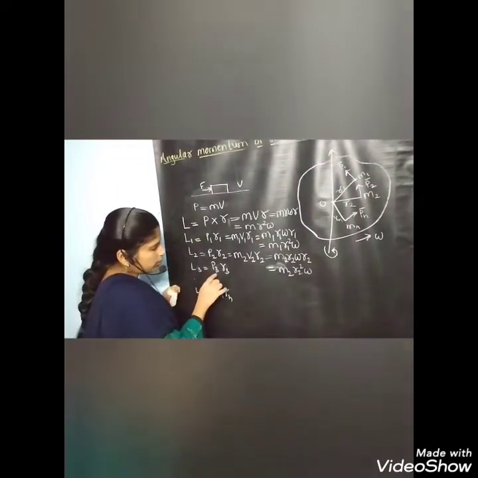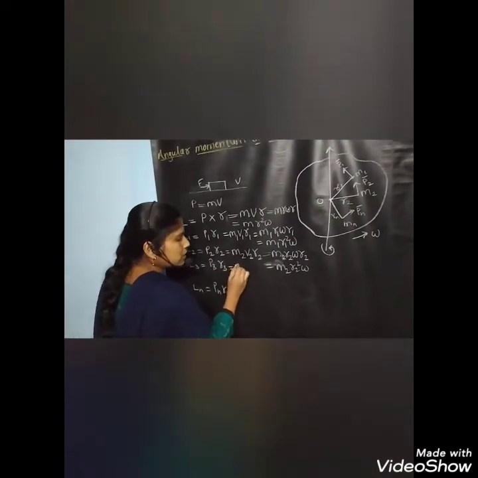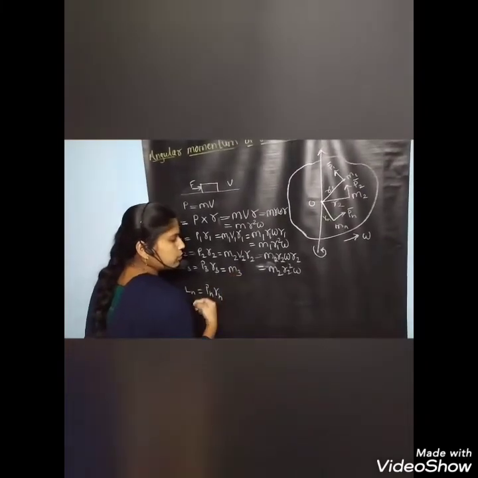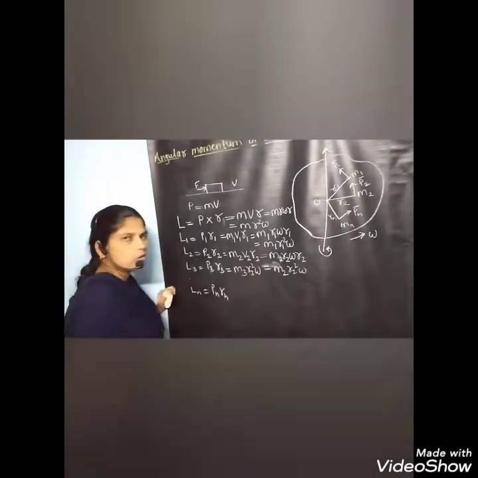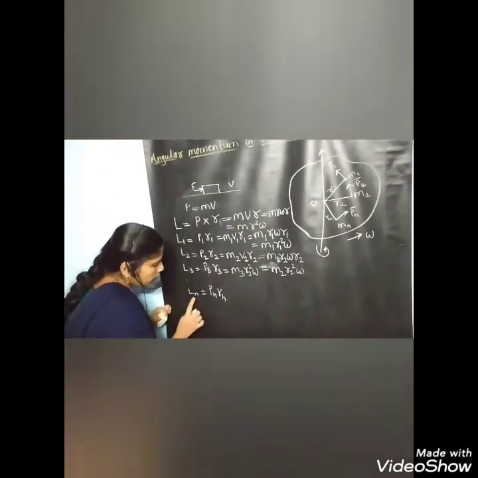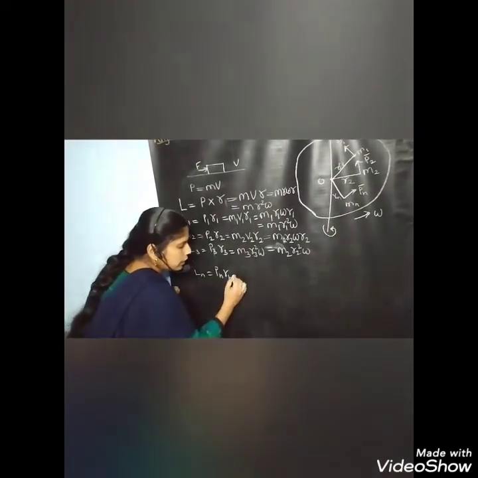Similarly, P3 into R3 is equal to M3 R3 square omega. Now we have to find Ln.